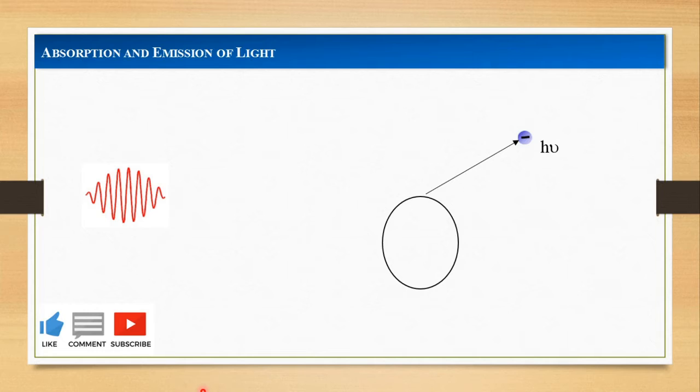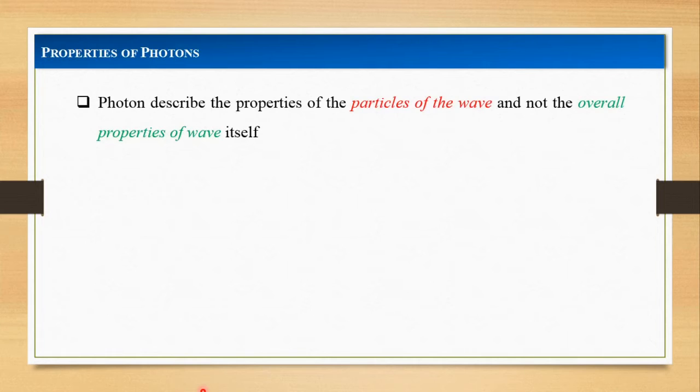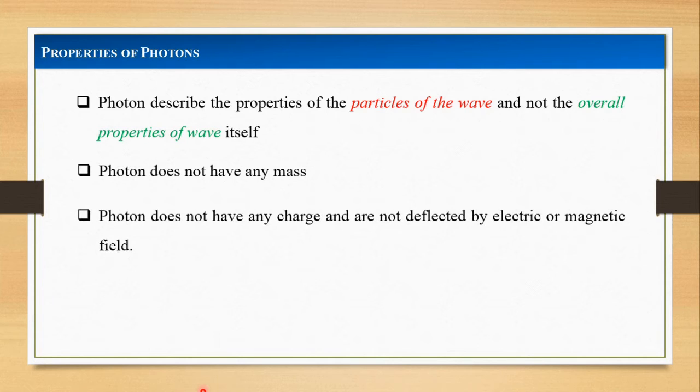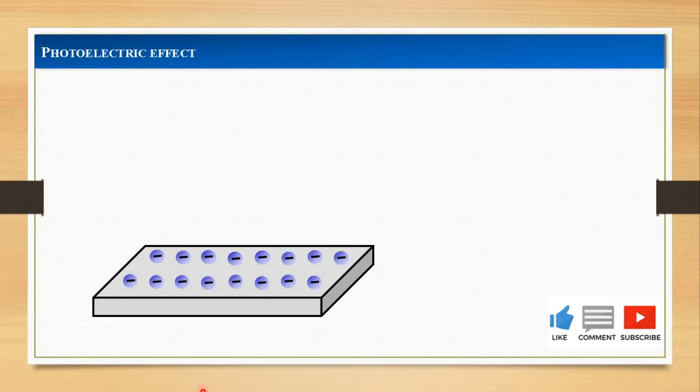So photons also have some important properties, such as: photons describe the properties of particles of the wave and not the overall properties of the wave itself. Also, a photon does not have any mass, does not have any charge and is not deflected by electric or magnetic fields. In empty space, the photon moves at the speed of light. After knowing the properties of photons, we can study the photoelectric effect.